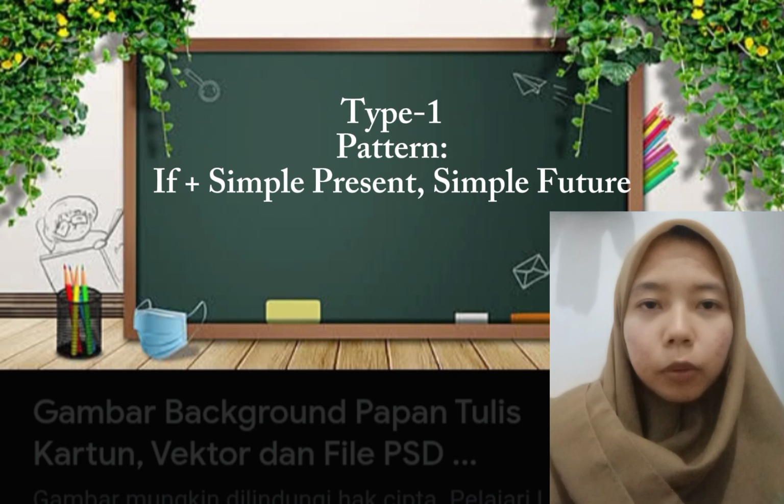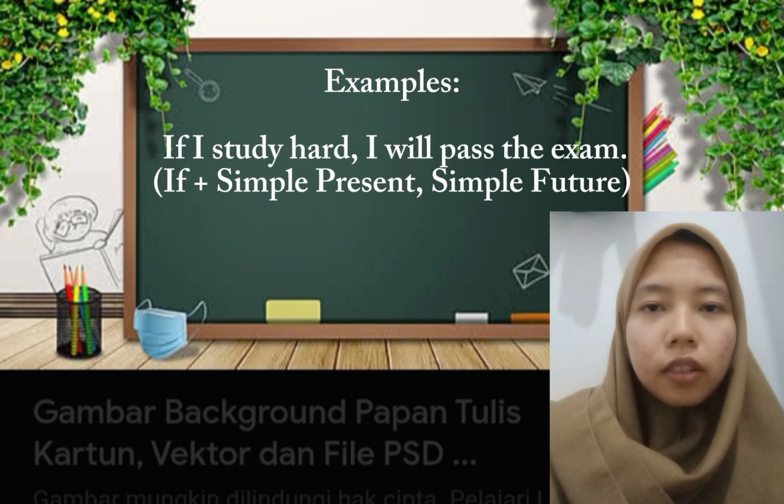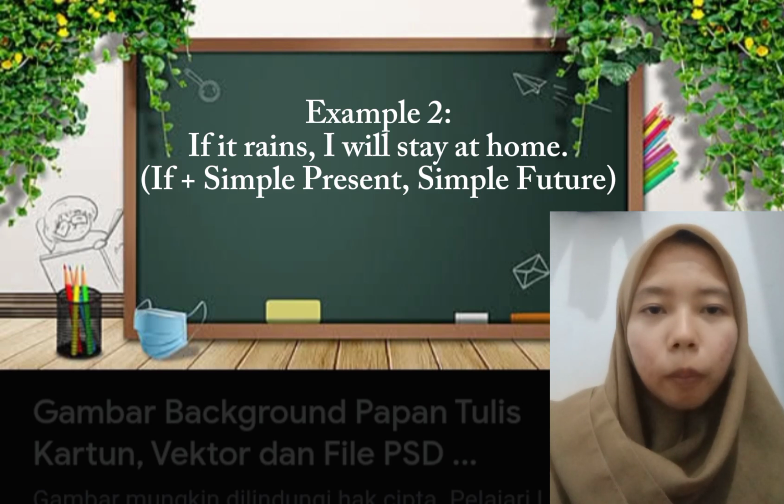Type 1: Real situation. First, let's talk about situations that are real and possible. We use this type when something can actually happen, especially in the future. For example, if I study hard, I will pass the exam. This means there is a real chance I will pass, but only if I study. Another example, if it rains, I will stay at home.